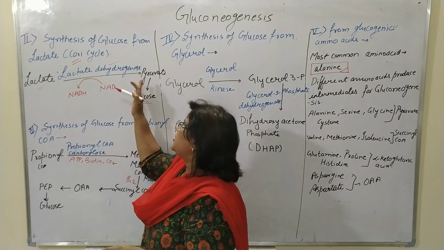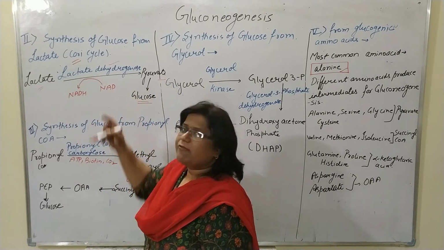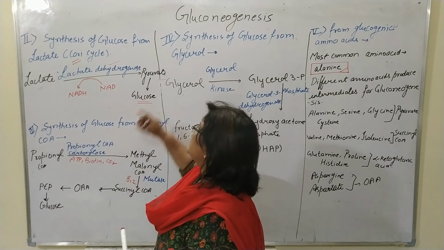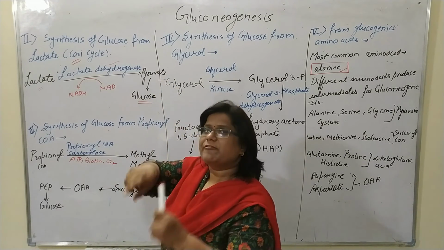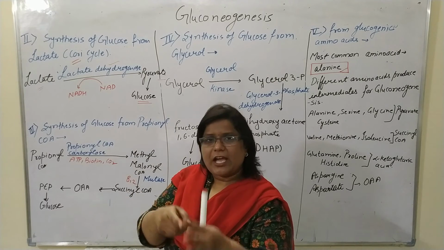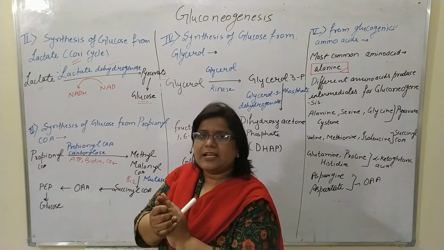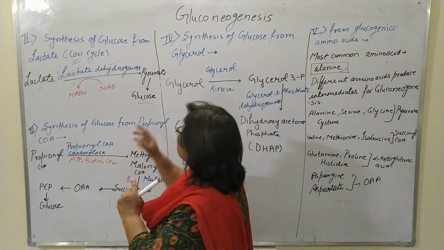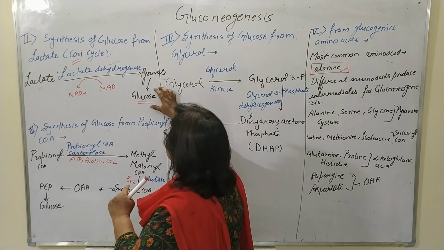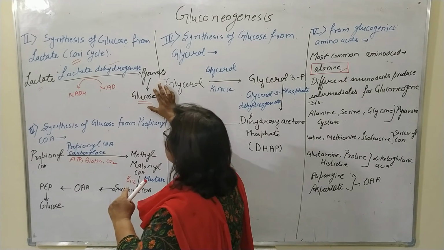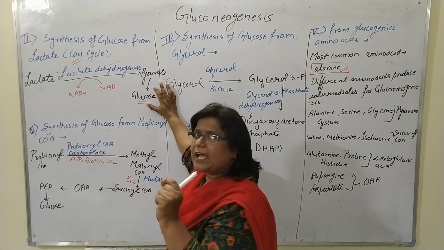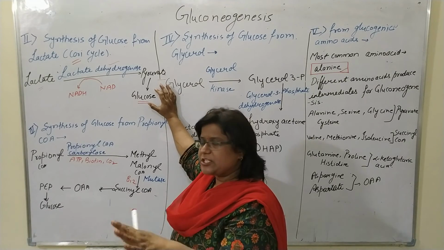Lactate is converted into pyruvate with the help of lactate dehydrogenase, and this pyruvate is converted into glucose with the help of reverse glycolysis, which we discussed before.